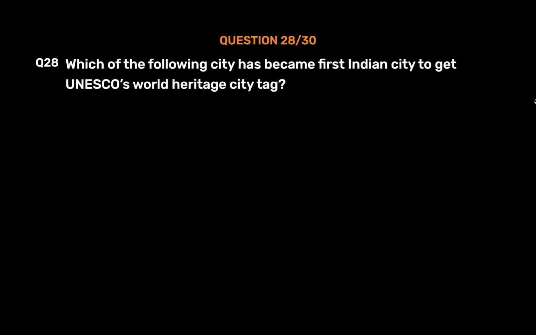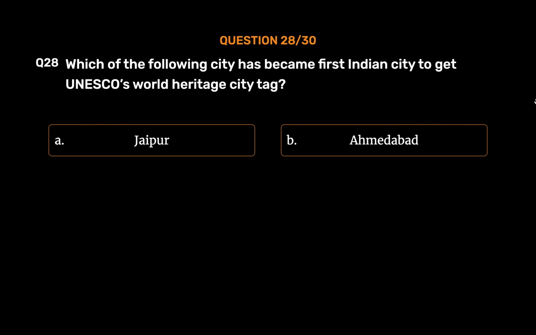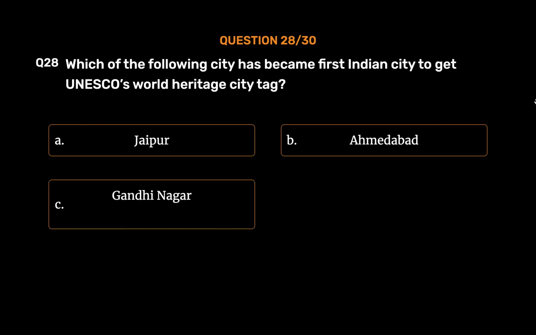Question number 28. Which of the following city has become first Indian city to get UNESCO's World Heritage City tag? Option A. Jaipur. Option B. Ahmedabad. Option C. Gandhinagar. Option D. Allahabad. The correct answer is Option B.